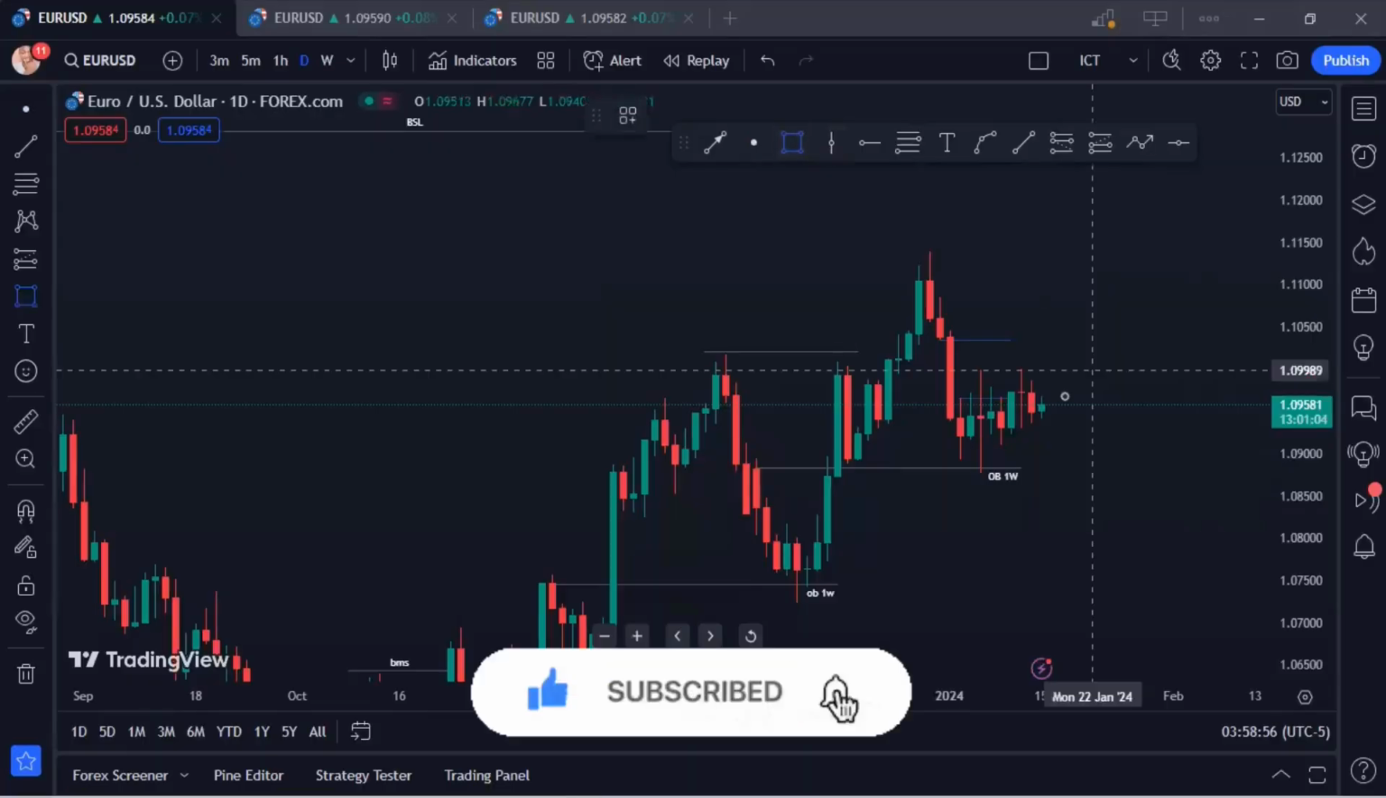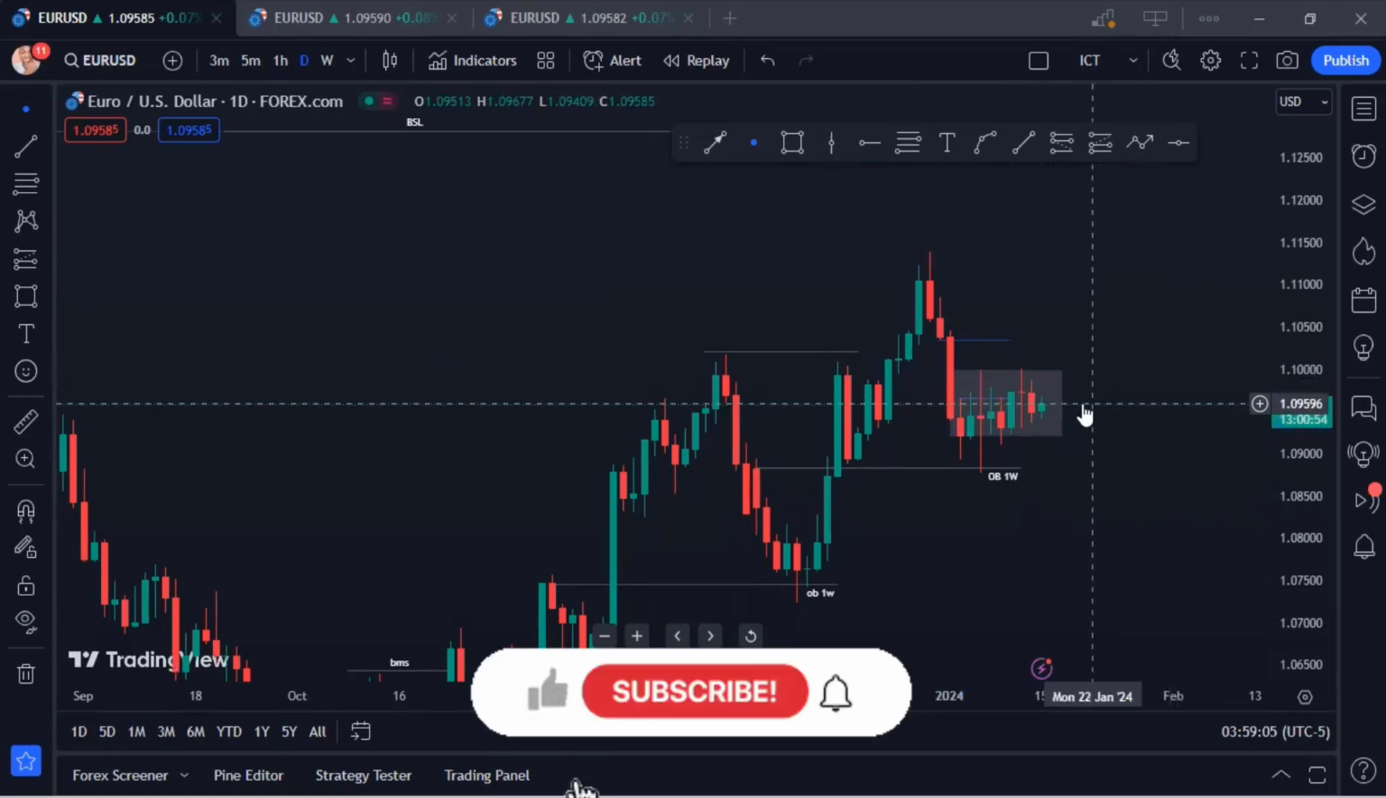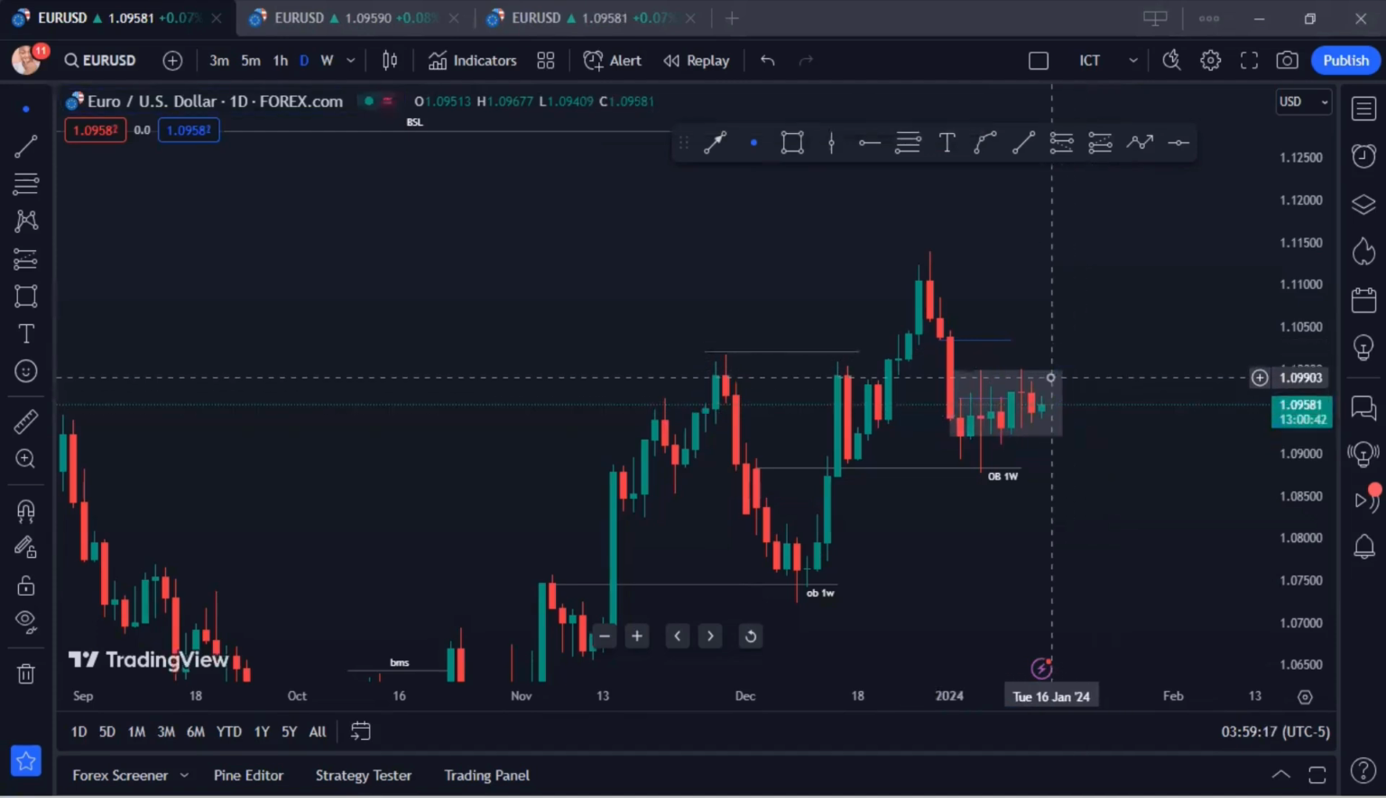You can see what happened last week. Last week I was ranging really badly. Price was going up and down, and I took a lot of losses last week. But it is what it is. Just one or two trades and we are out of the losses that we had last week. So that's it, guys.